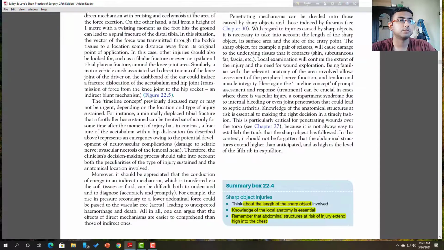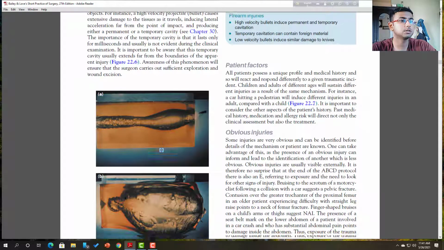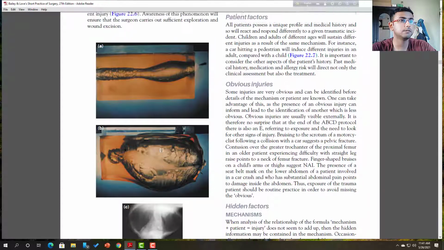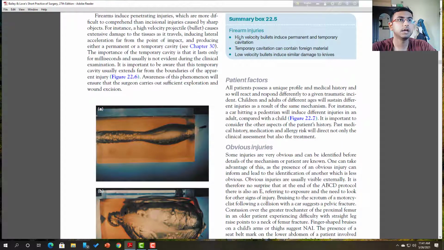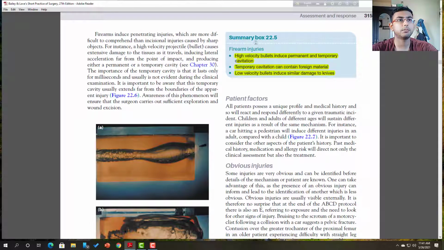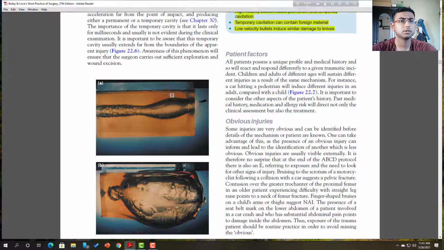Now the firearm injury. You can see the firearm injury here. High velocity bullets induce permanent and temporary cavitation. Temporary cavitation can draw in foreign materials, and low velocity bullets induce damage similar to knives. So these are the points of firearm injuries. Just this is enough, no need to elaborate because it is not needed.